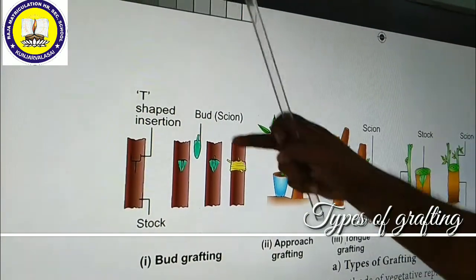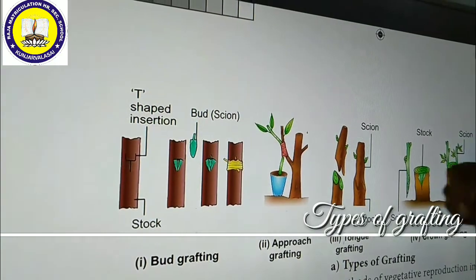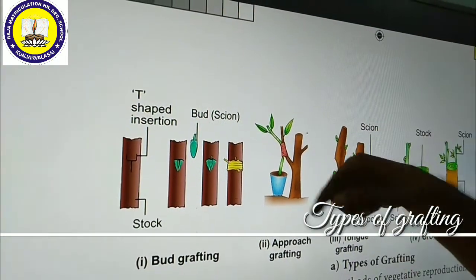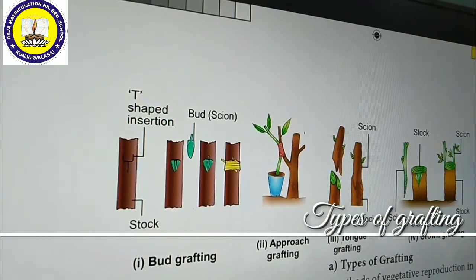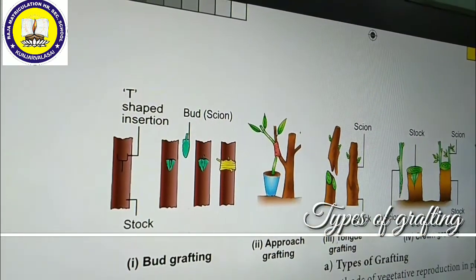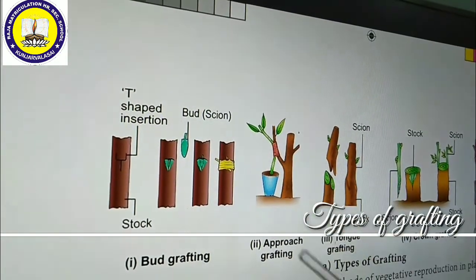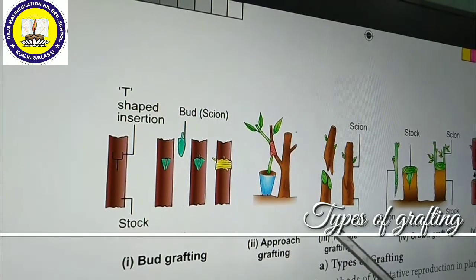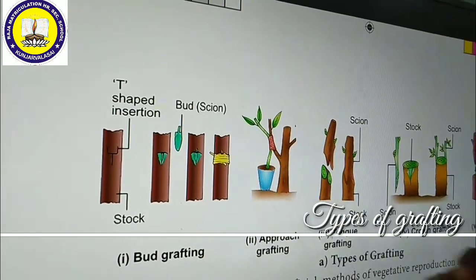After inserting these buds inside the T-shaped opening, we have to wind it over with the help of rope. After 1 to 2 months or even 4 months, they can join together. They can develop into a new branch. These branches are able to produce high quality, high yielding, very large size fruits. So such a type of grafting is called bud grafting.